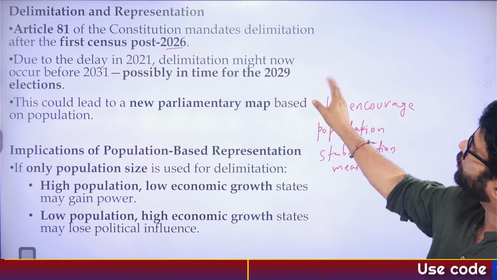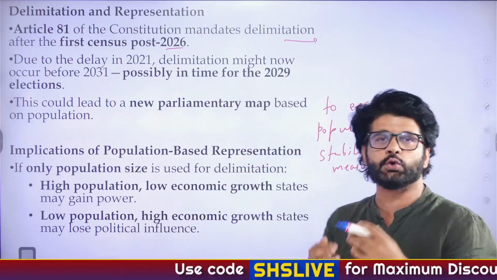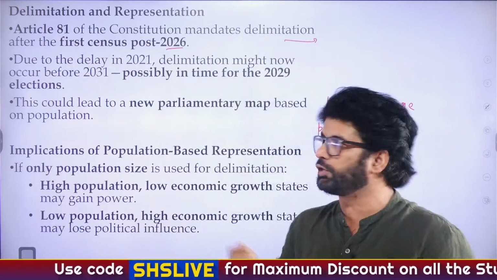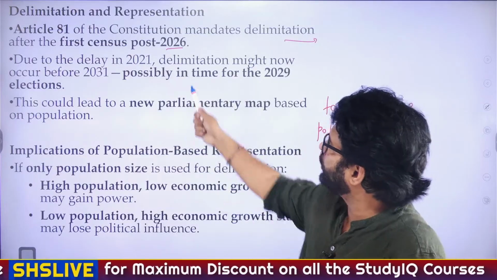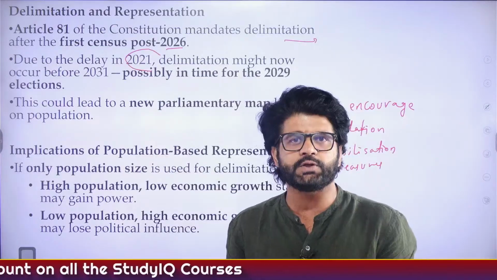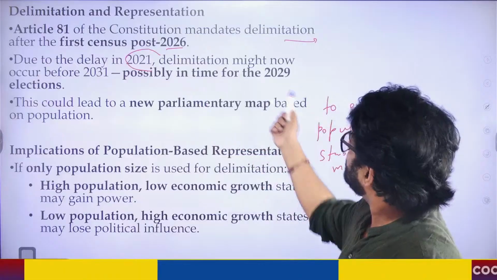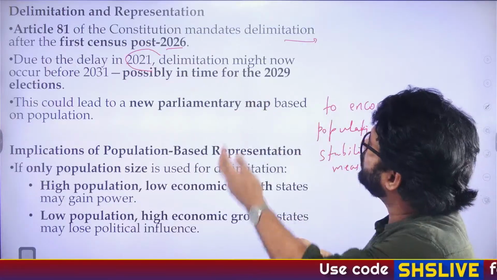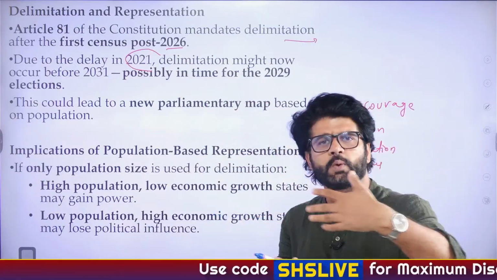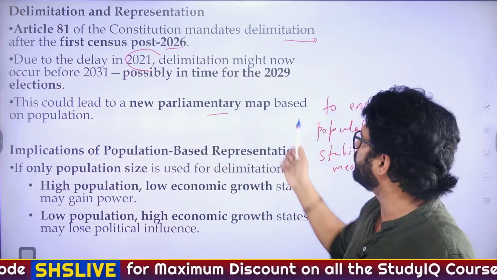Article 81 of the Constitution mandates delimitation. This is important from a prelims perspective. They can ask you which particular article of the Constitution mandates delimitation. Due to delay, this whole census, which is going to be carried out in 2027, was supposed to be carried out in 2021, right? Because of this whole delay, just before the 2029 election, we may have this particular delimitation. This could lead to a new parliamentary map.